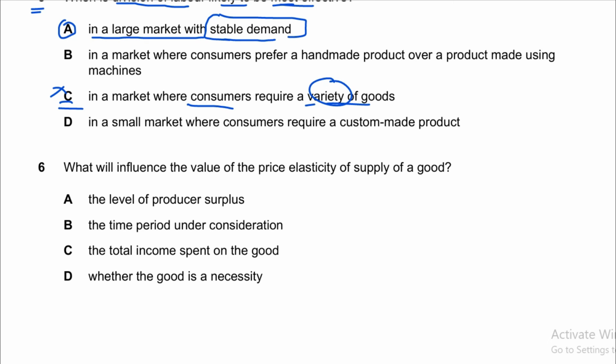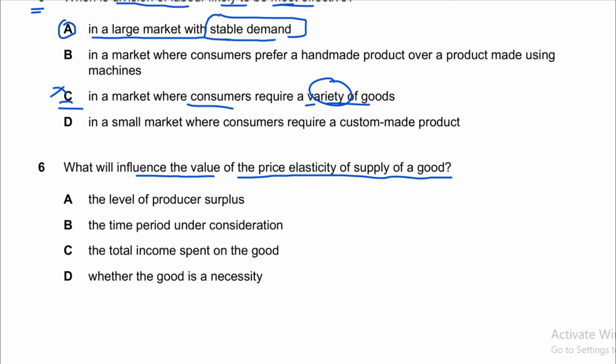What will influence the value or price elasticity of supply of a good? Okay, so I suggest all of you to just stop the video, read the question carefully and find out the correct option as per your thoughts, and then play the video and see which option is correct, right? And listen to the logic as well. So in question number 6 again, what will influence the value of price elasticity of supply?